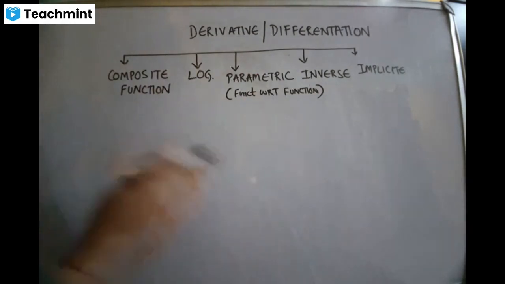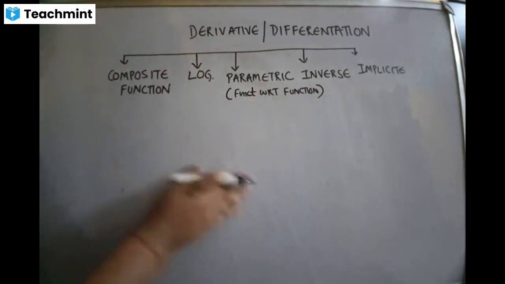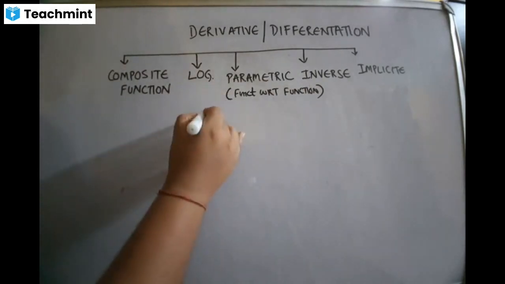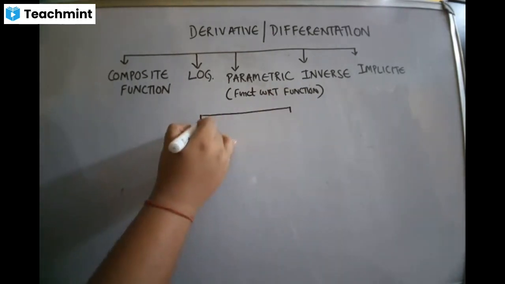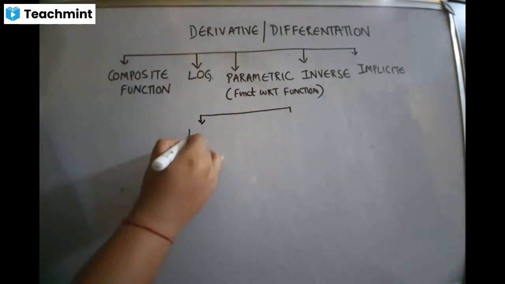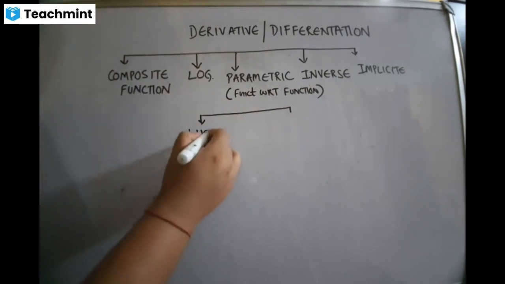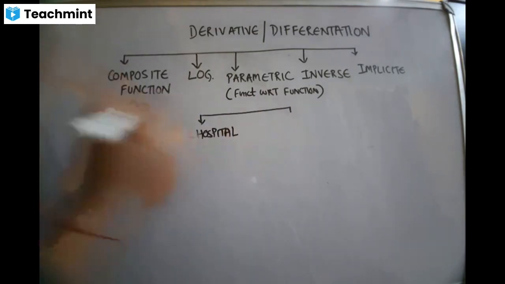Once you learn how to differentiate different functions, then there are three additional chapters which we need to learn based on derivative only. Those are L Hospital's theorem, which has come in the specimen paper.